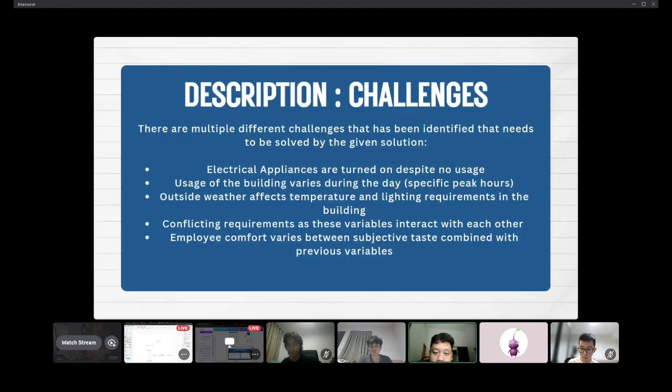Next. For the description and challenges, there are multiple different challenges that have been identified that need to be solved by the given solution. For one, electrical appliances are turned on despite no usage, and usage of the building varies during the day, specifically peak hours. Outside weather affects temperature and lighting requirements in the building. Conflicting requirements arise as these variables interact with each other, and employee comfort varies between subjective tastes combined with the previous variables.